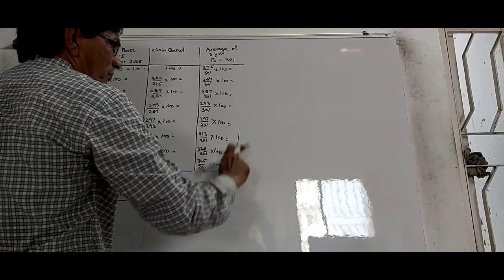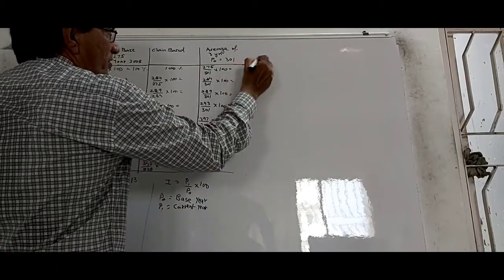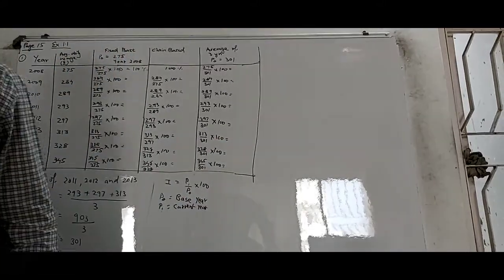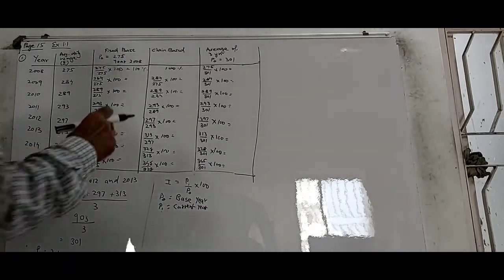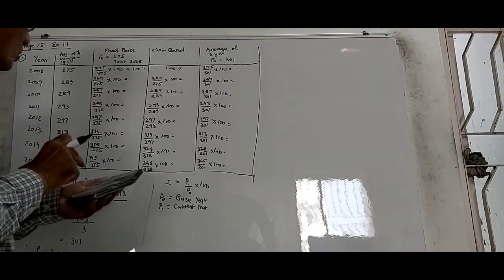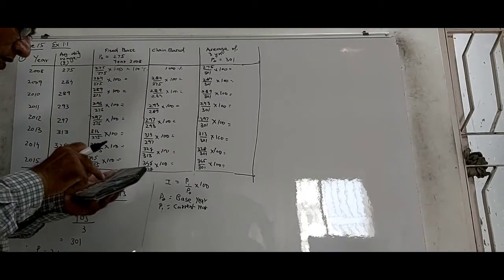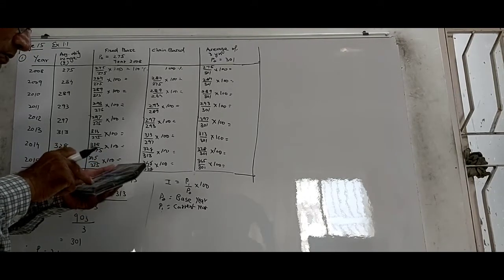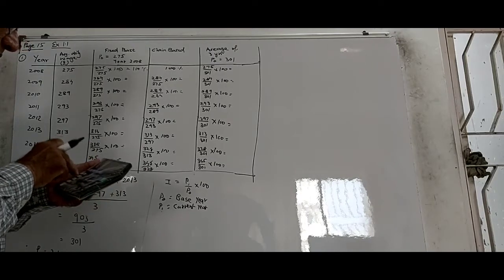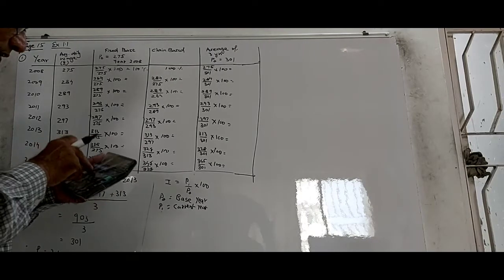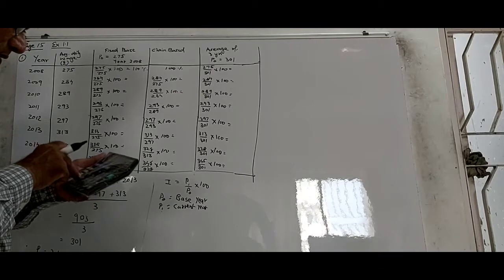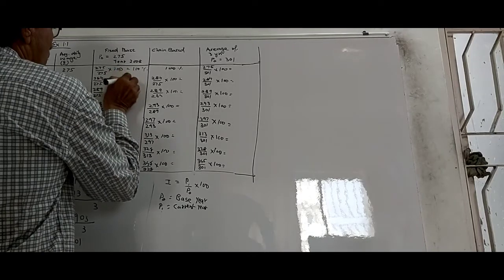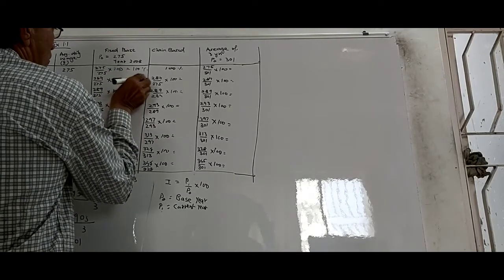Alright, these values of course would show slight differences, but I'm just going to show it to you quickly. For example, here 284 divided by 275, and then you multiply it by 100, and you get 103.27.